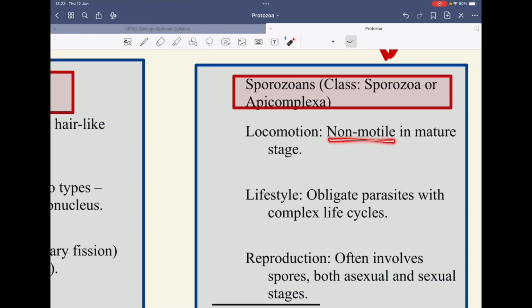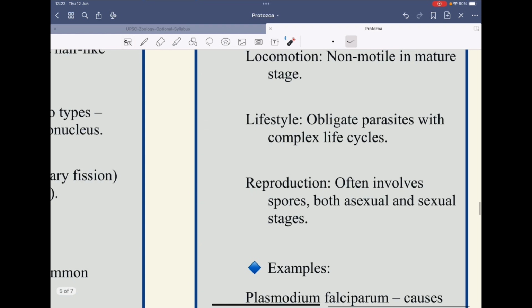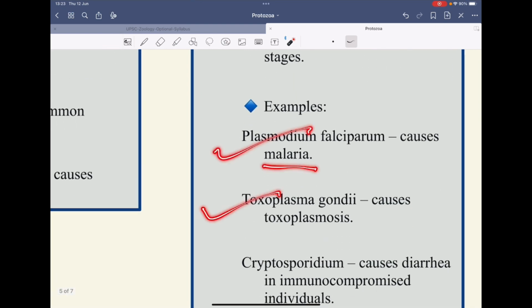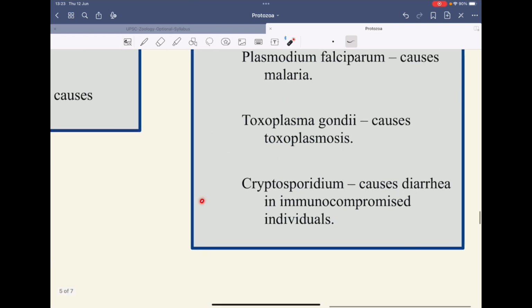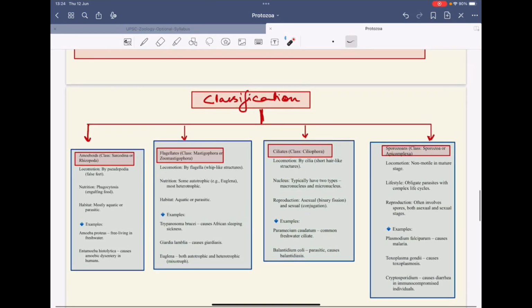Then is class Sporozoa or Apicomplexa. The class Sporozoa is non-motile in the mature state, and mostly they are obligate parasites with complex lifestyles. They often involve spore formation, and they have both asexual and sexual stages. Examples include Plasmodium, which causes malaria, Toxoplasma, which causes toxoplasmosis, and Cryptosporidium, which causes diarrhea in immunocompromised individuals. So these are the classes of the protozoa.